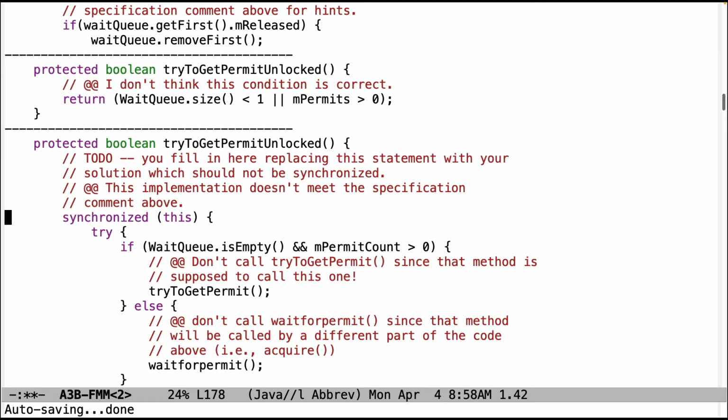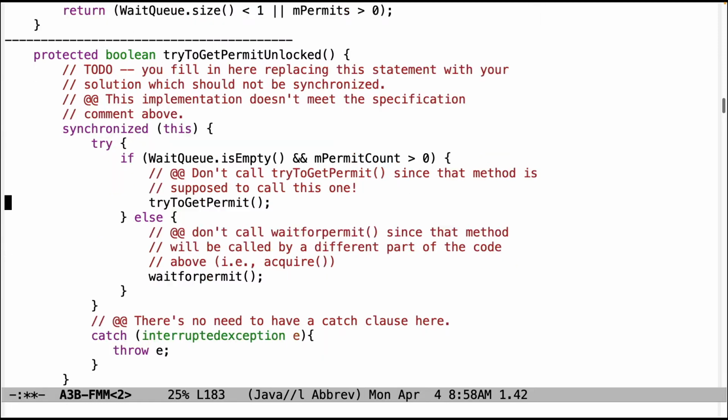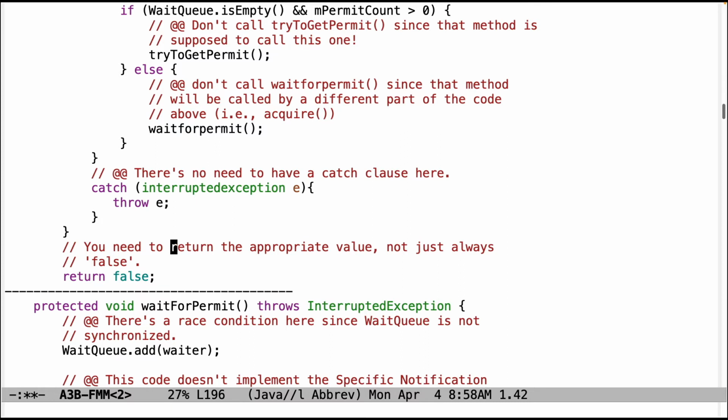That gets handled elsewhere. And there definitely should not be calls to try to get permit or wait for permit. Well, let me rephrase that. Try to get permit calls try to get permit unlocked. Try to get permit unlocked should be called first before wait permit is called, and then wait permit will call it under some circumstances. So again, you don't be calling these other methods here. There's no need to have a catch clause, and you should return the appropriate value, not just always return false. So lots of problems there.